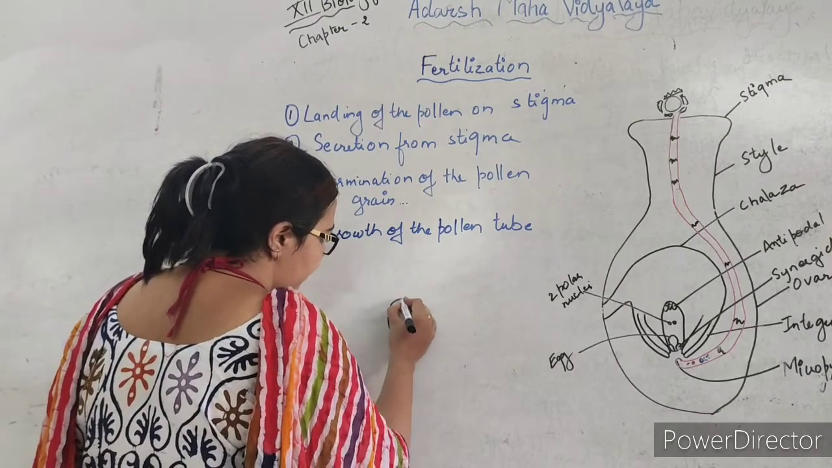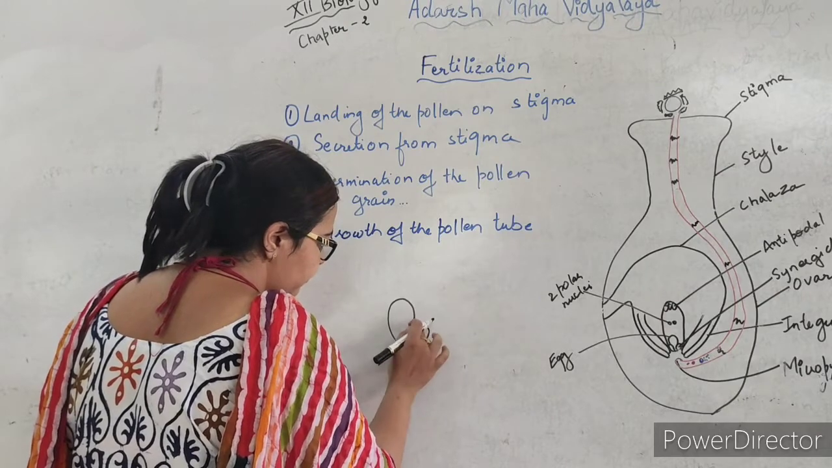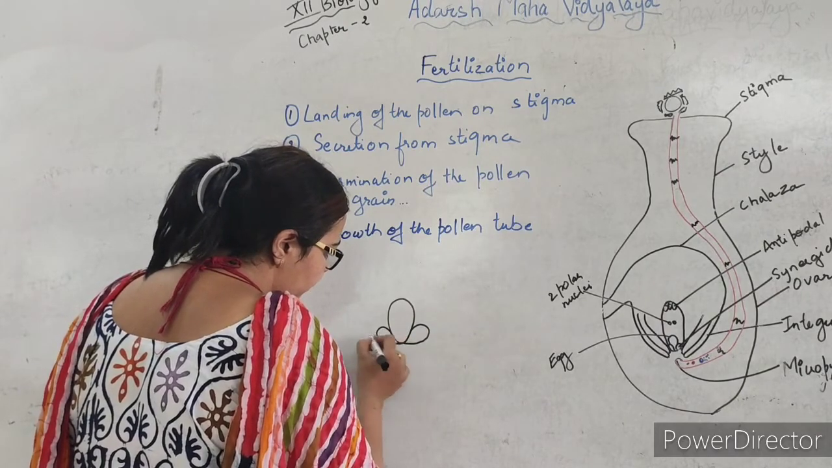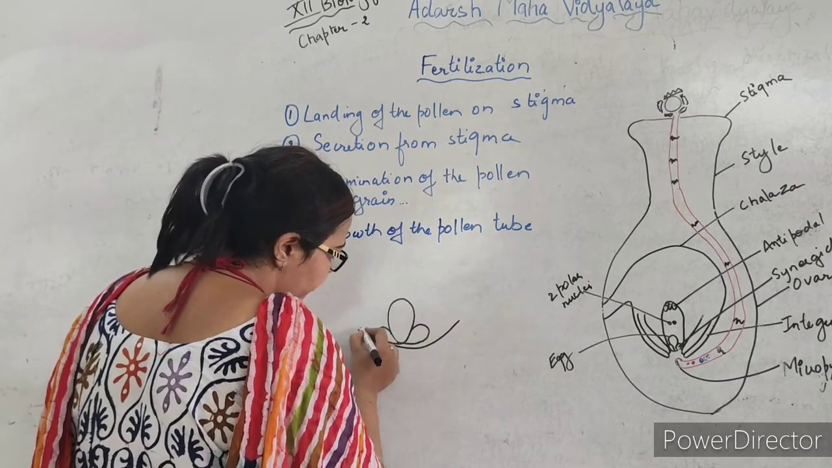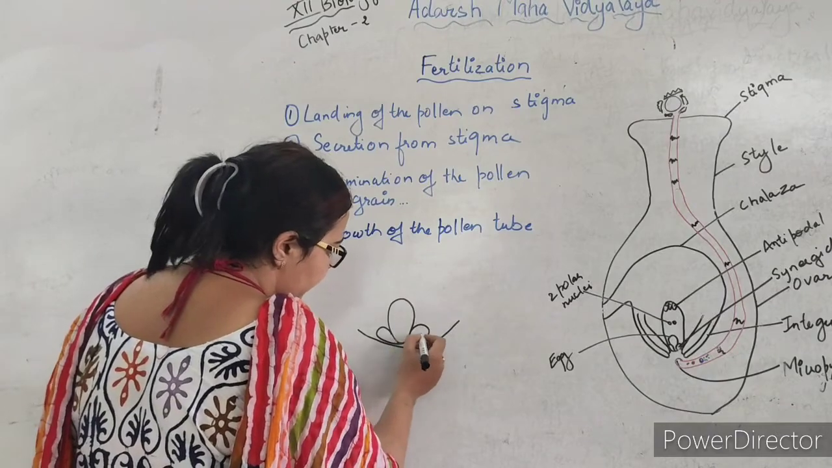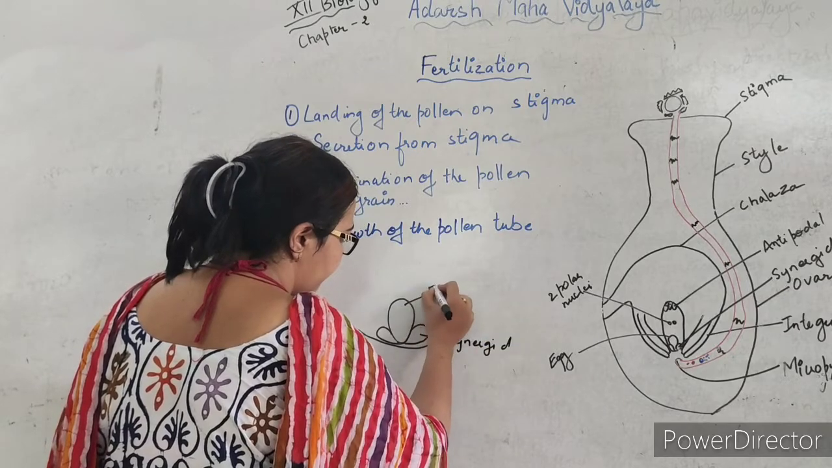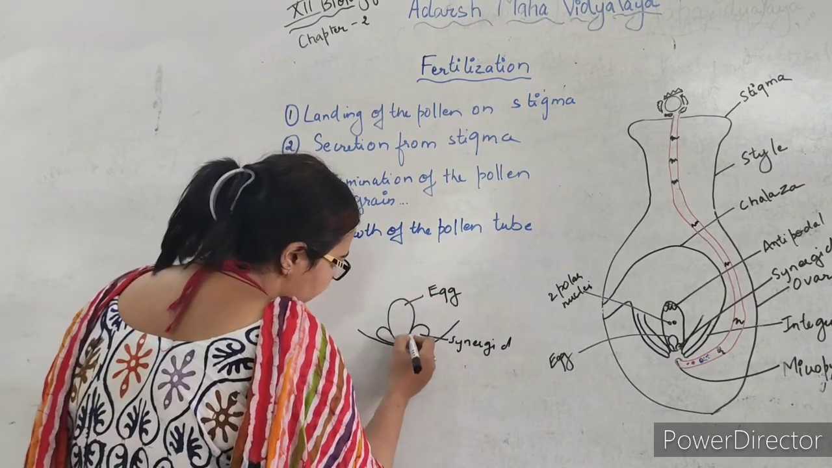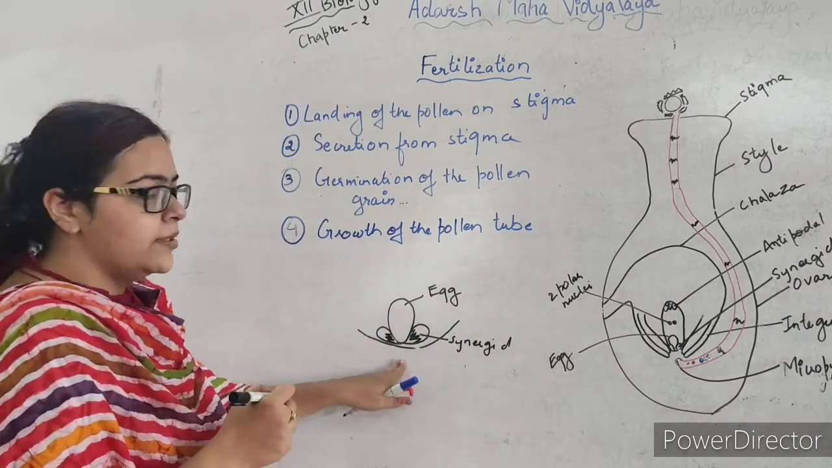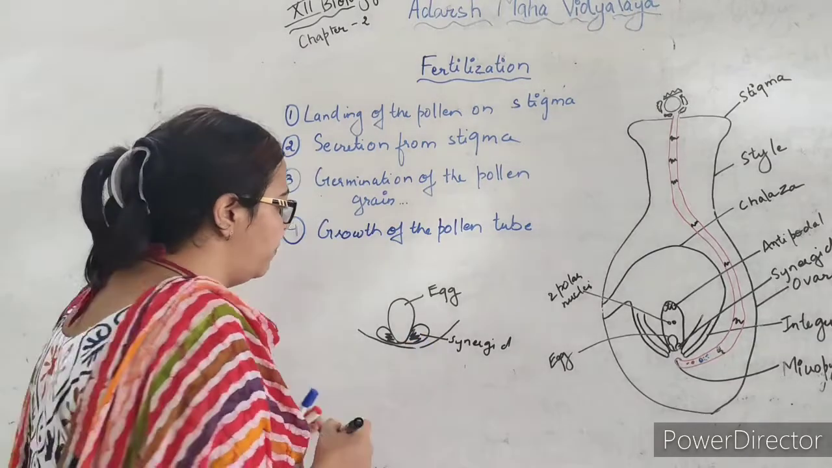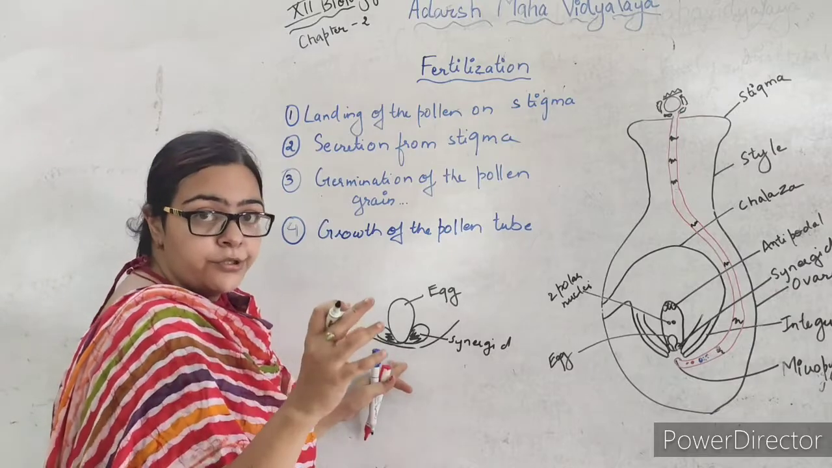Now this is the embryo sac. This is the periphery of the ovule, these are the synergids, this is the egg, and these are the filiform apparatus, which will help in guiding the pollen tube towards the egg. Now these filiform apparatus are nothing but finger-like projections which will help in guiding the pollen tube.